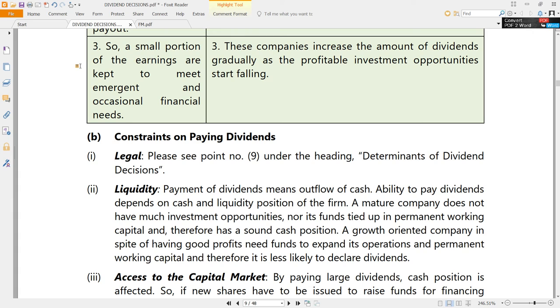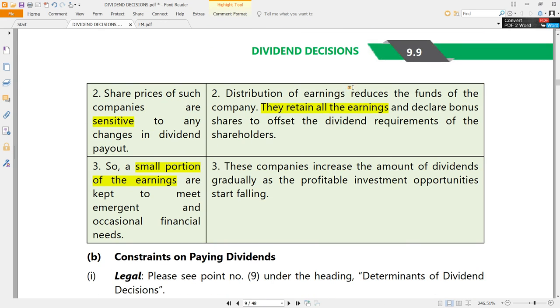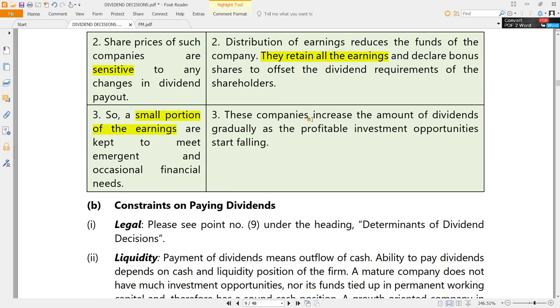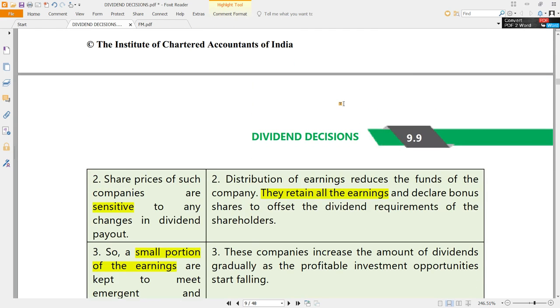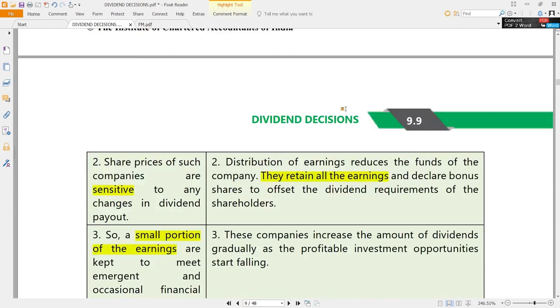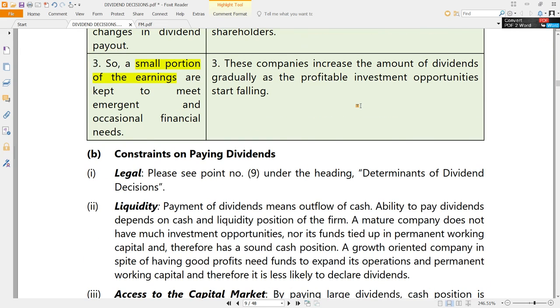That is the first point. And in the case of mature companies, only a small portion of the earnings is kept aside as retained earnings. Of course, in the case of growth companies, they will completely retain their earnings. They will not declare any dividends. Mostly the growth companies do not declare dividends at all. That is their general tendency.